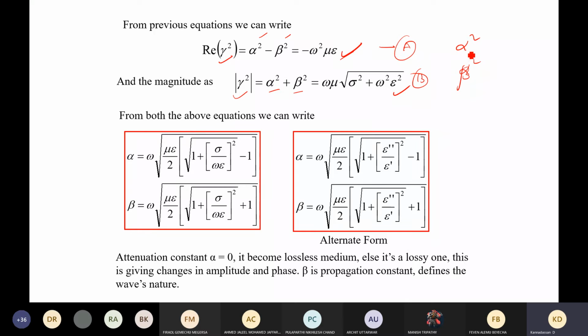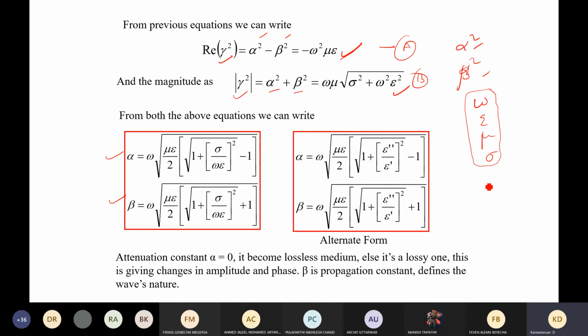From this you can calculate the value of alpha and beta in terms of omega, epsilon, mu, and the conductivity sigma. Within these four material properties, we can define the attenuation and phase constants. So that is what is calculated here. This is the standard form of the attenuation constant and the phase constant of a particular medium where the wave exists.